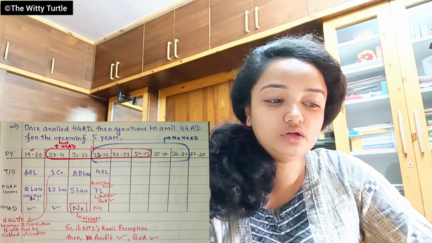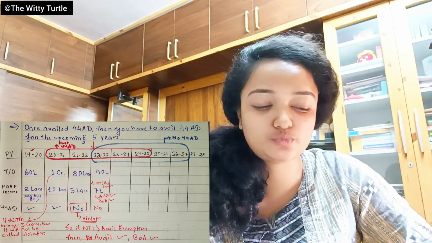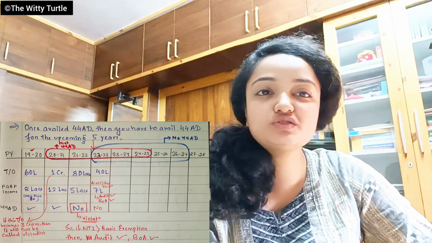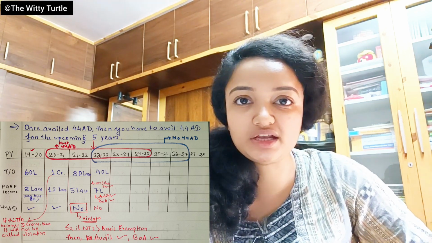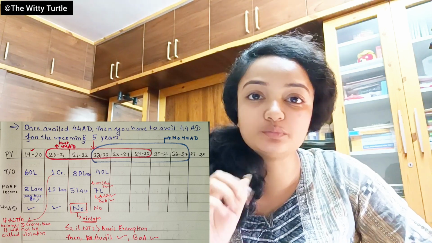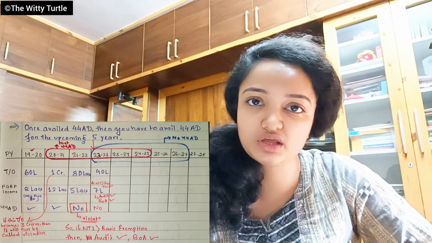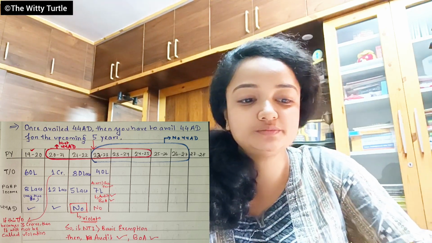Similarly, look at the years which I have circled in blue sketch pen. These are the years where you cannot avail section 44AD. So in these 5 years also, if your NTI is more than the basic exemption, then also tax audit is mandatory under section 44AD, right? I hope this is clear.